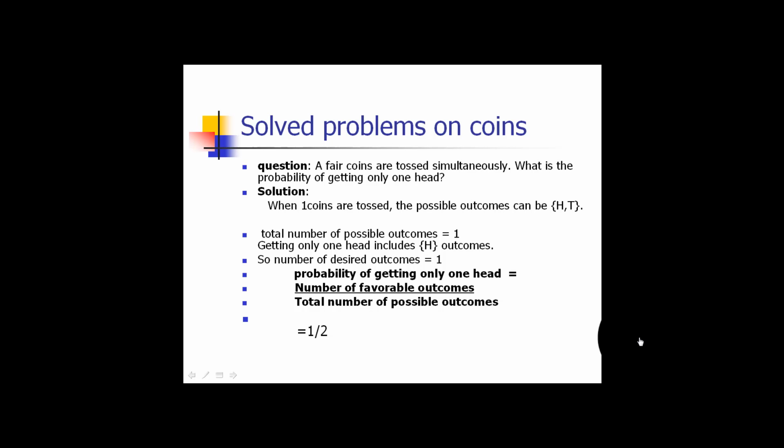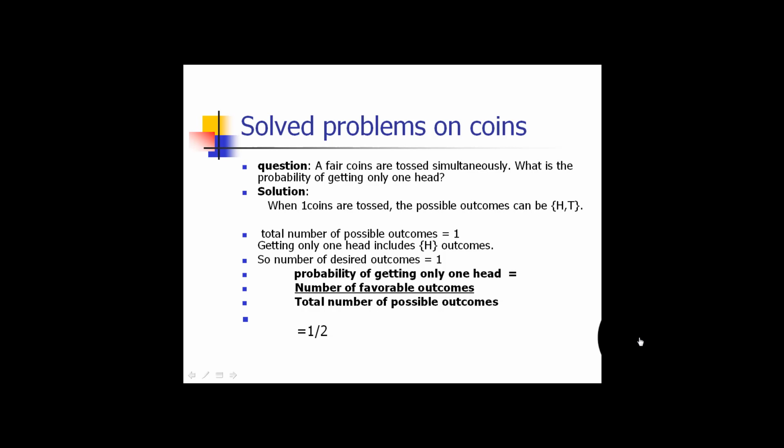Now let us see some examples based upon coins. A fair coin is tossed. What is the probability of getting only one head? When we say a fair coin, that means the possible outcomes are only two: either getting head or getting tail.